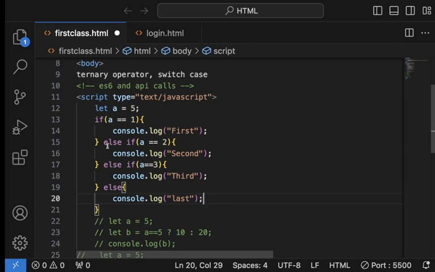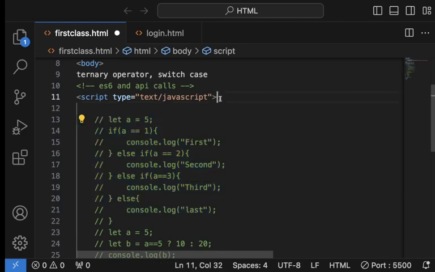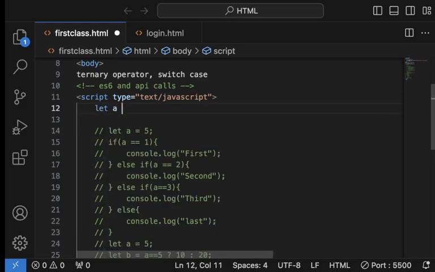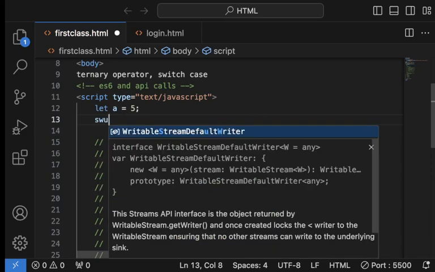Last. Let's now write this same thing making use of switch case. I'll comment out all of this. Let a equals 5, just like before. But instead of if else, I will start with switch.